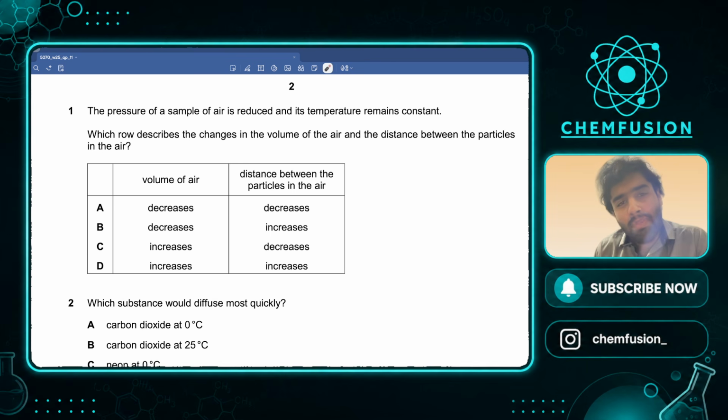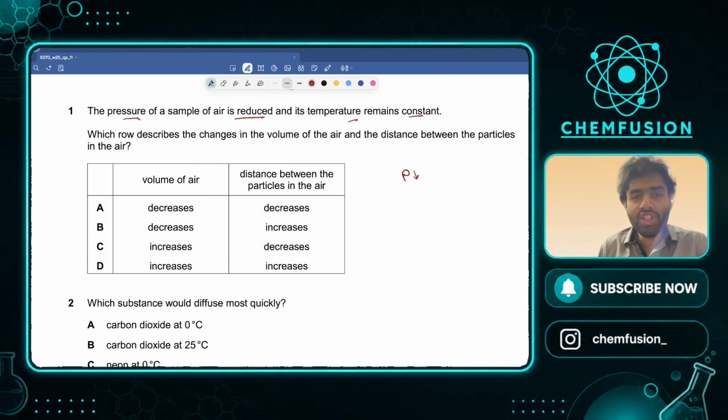Okay, so the first question. The pressure of a sample of air is reduced and the temperature remains constant. Okay, temperature is constant, right? Temperature is constant. And the pressure is reduced. The pressure is decreased. Which row describes the changes in volume of the air and distance between the particles of the air?